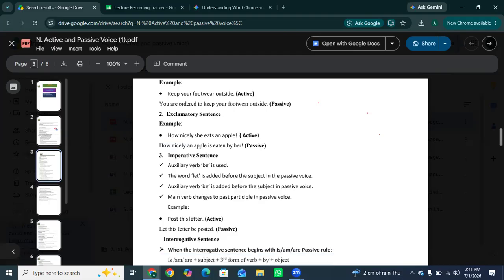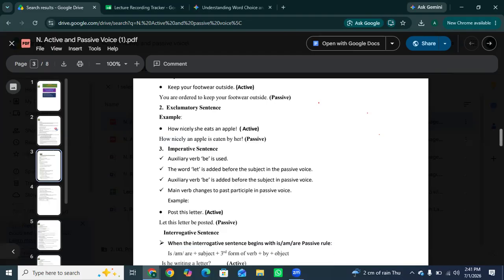So we have a special rule for this. Like to make these passive, we use a special magic word, which is let.